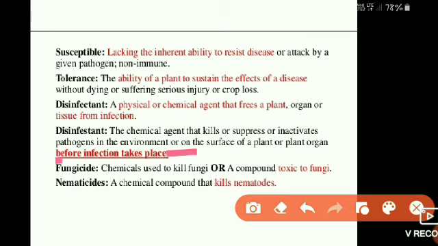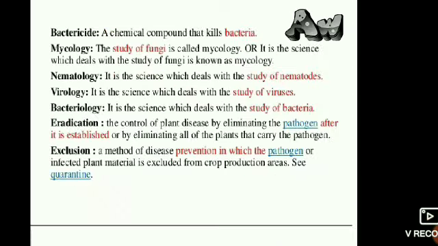Fungicides are chemicals used to kill fungus, compounds toxic to fungus growth and development. Then nematicides, chemical compounds that kill nematodes.